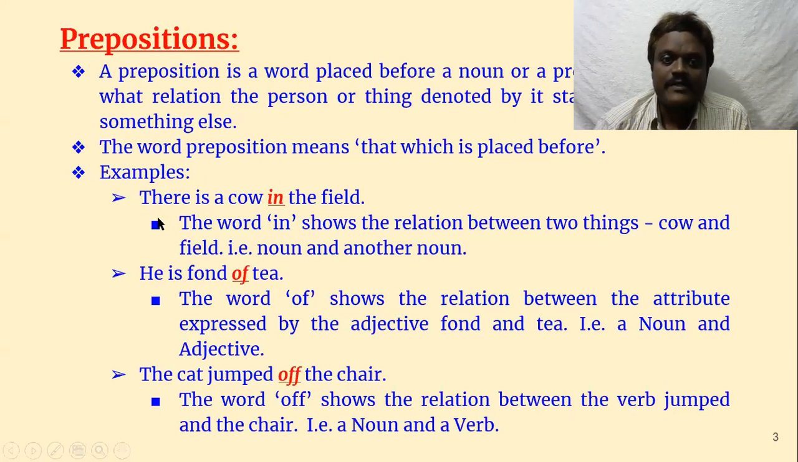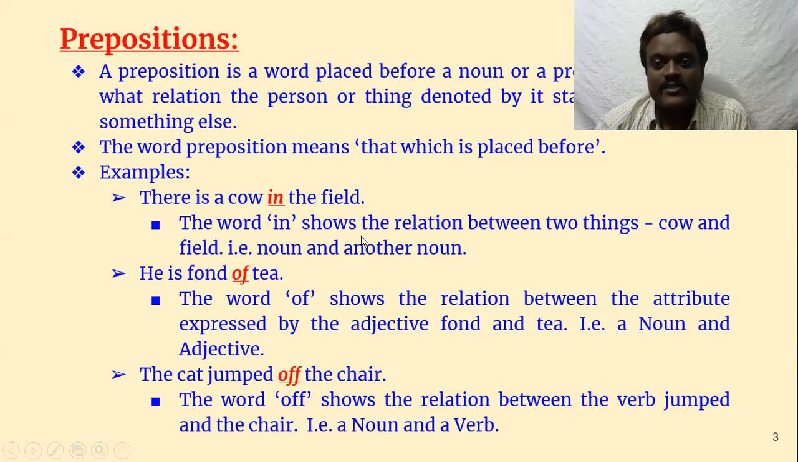Okay. Examples. There is a cow in the field. See where it is. It is before the noun phrase. The field is the noun phrase. It is before the noun phrase, the word in. So what actually is in doing? In shows the relation between two things, that is cow and field. Suppose if it is not there: there is a cow, the field. So the field is not related to cow. Only because of in, the field is related to cow and cow is related to the field.